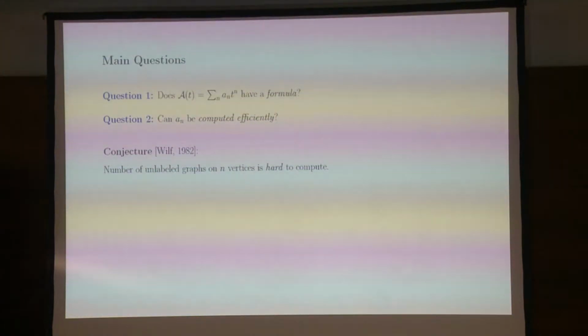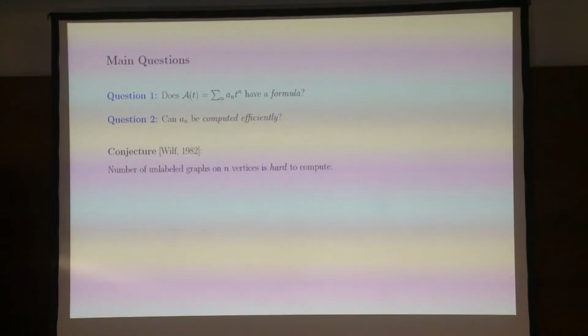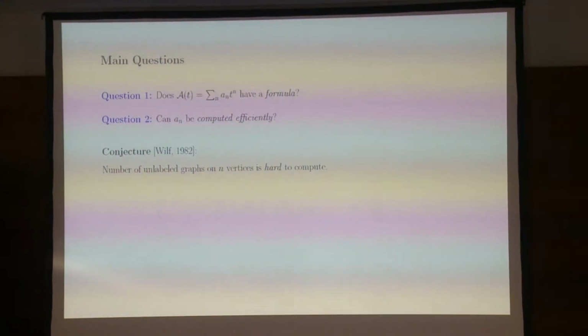So there are two main questions. The first question is, is there a formula for the sequence? And usually the way we phrase it is in terms of generating functions. So what we do is we take a sequence, we take a generating function for the sequence, and we ask is there a formula of some kind for either the numbers or for the generating functions. And a question that's very interesting and very close to my heart is whether the numbers can be computed efficiently.